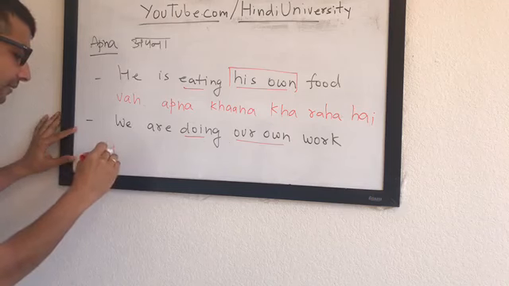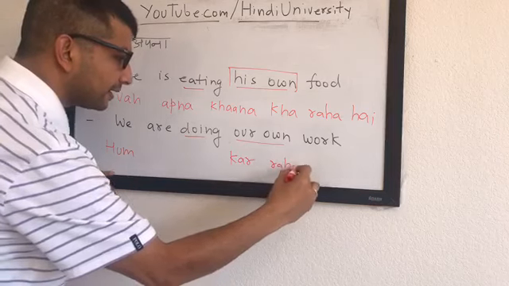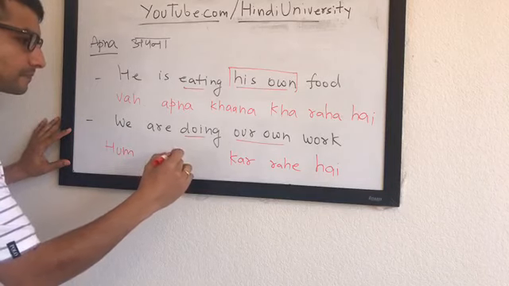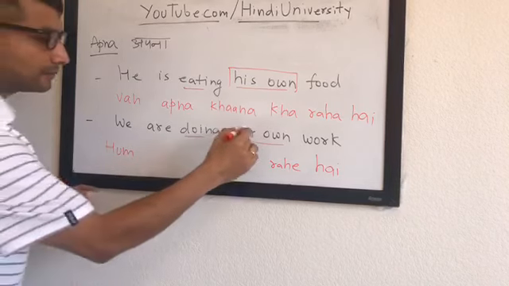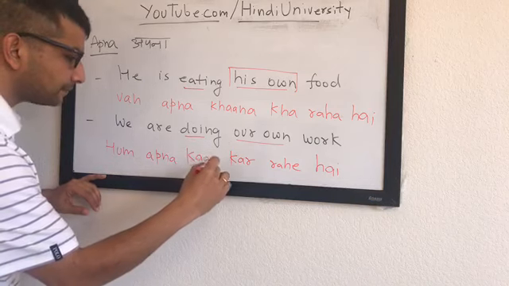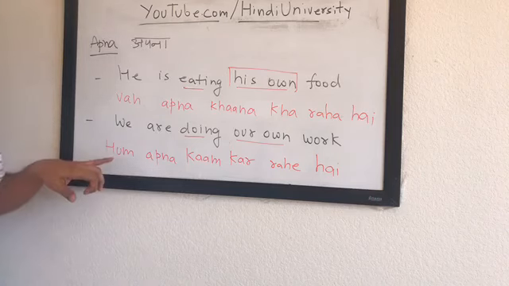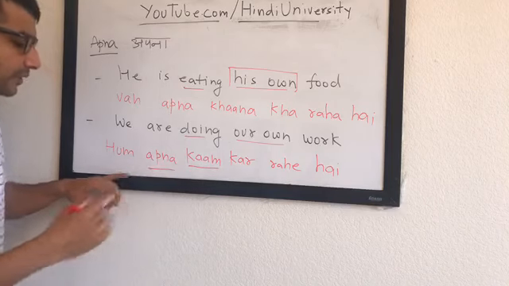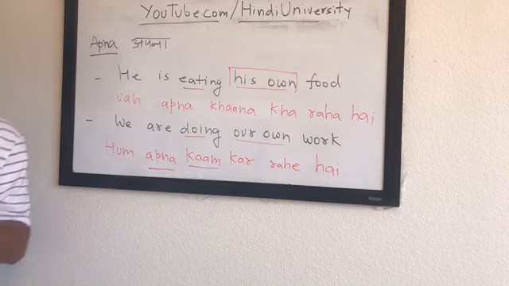Okay, so you will say hum kar rahe hain. Okay. We are doing work would be... And our own work would be, for me, unka apna kam or apna kam. Okay. हम अपना काम कर रहे हैं. We are doing our own work. हम अपना काम कर रहे हैं. Okay. Awesome. Okay. So काम, as we learned before, is masculine singular. So that's why you're saying हम अपना काम कर रहे हैं. Okay. Now we'll do one complex one before I jump to अपनी.